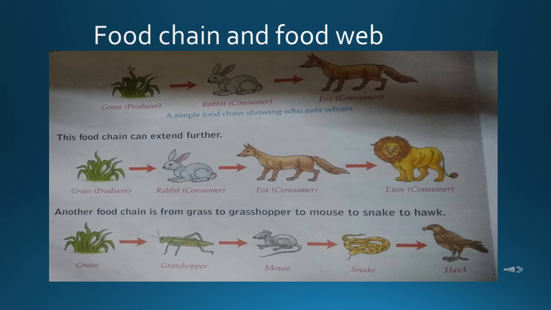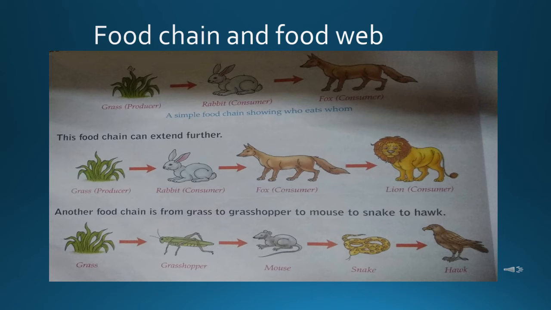Now here in the next picture, this food chain can extend further. How? Again, the food chain always starts with grass. So here grass is the producer, then comes the next consumer, that is rabbit, and the next consumer after rabbit is fox, and fox is further consumed by the lion. Now another food chain is from grass to grasshopper to mouse to snake and to hawk.